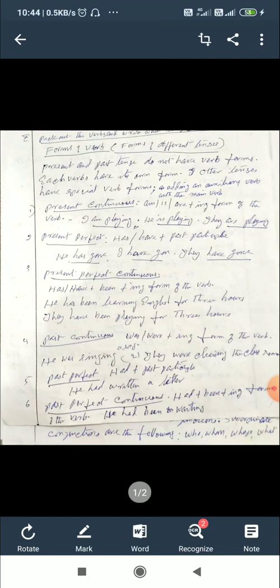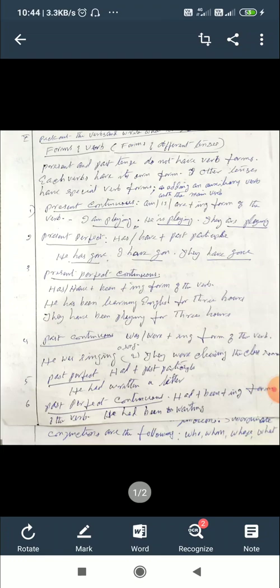Today we are going to see this kind of question. Pick out the verbs and write what tense they are. For that, you have to find out the verb forms. Each tense has its own verb forms, except present tense and past tense. Present tense and past tense do not have special verb forms.